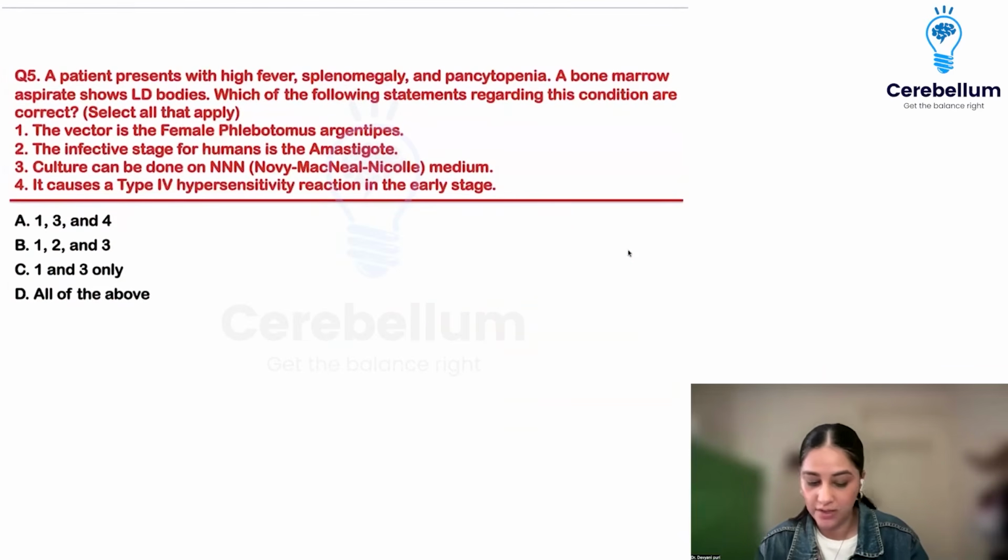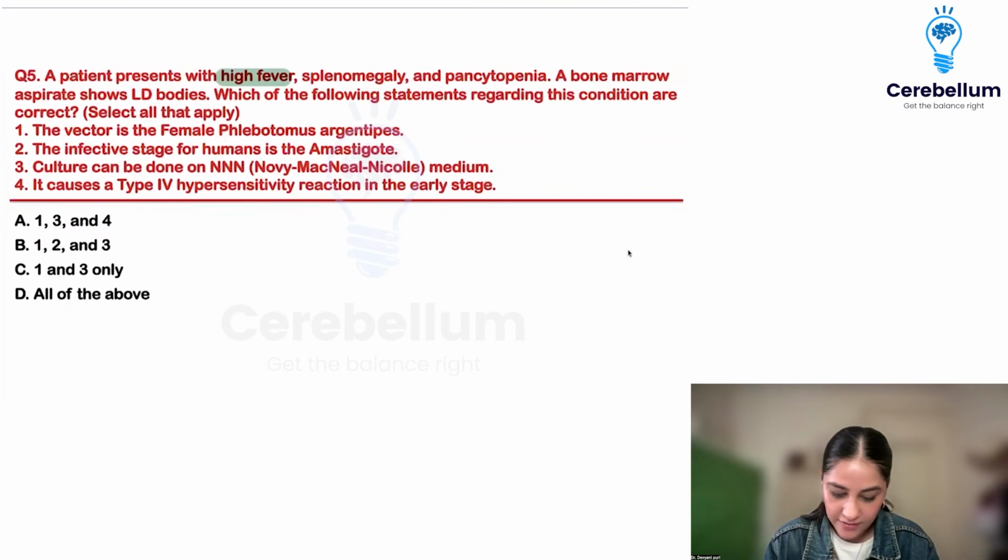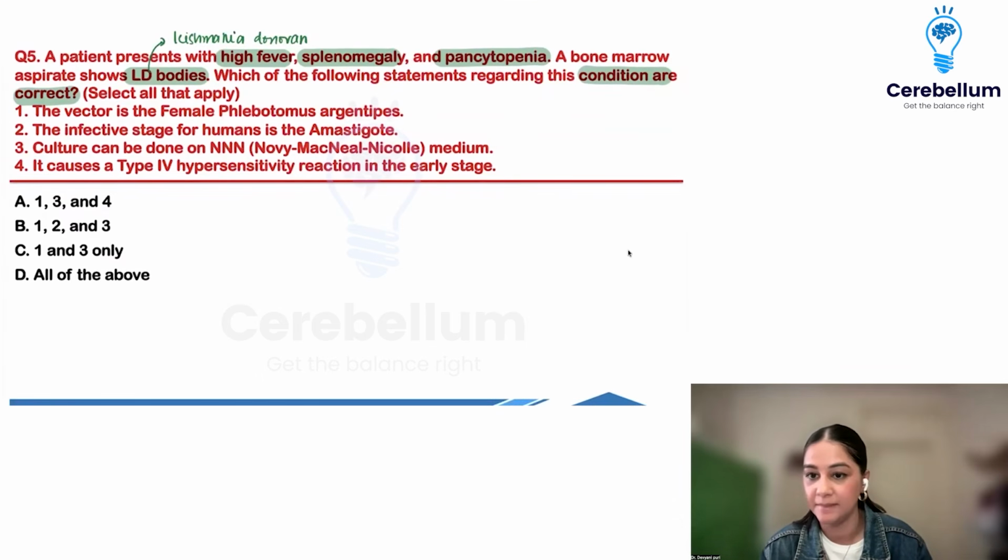So, moving on to question number 5. A patient presents with high fever, splenomegaly, and pancytopenia. A bone marrow aspirate is showing LD bodies. The moment you hear the word LD bodies, it is going to be Leishmania Donovani bodies, right? LD bodies means Leishmania donovani. Which of the following statements regarding this condition are correct? You have to choose the multiple correct type, right?